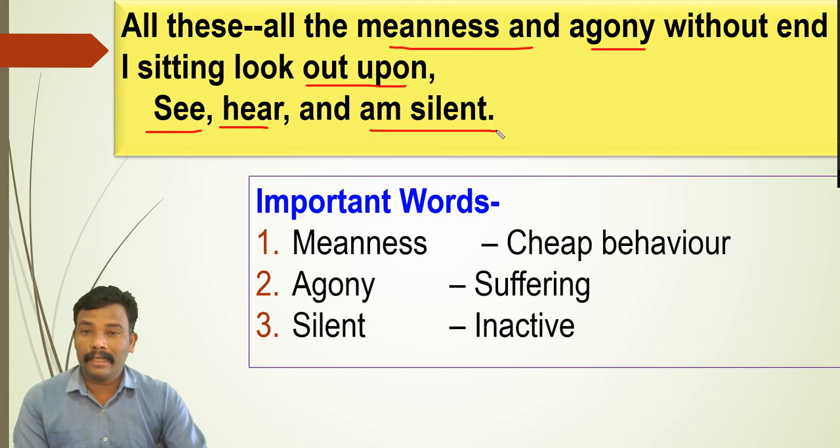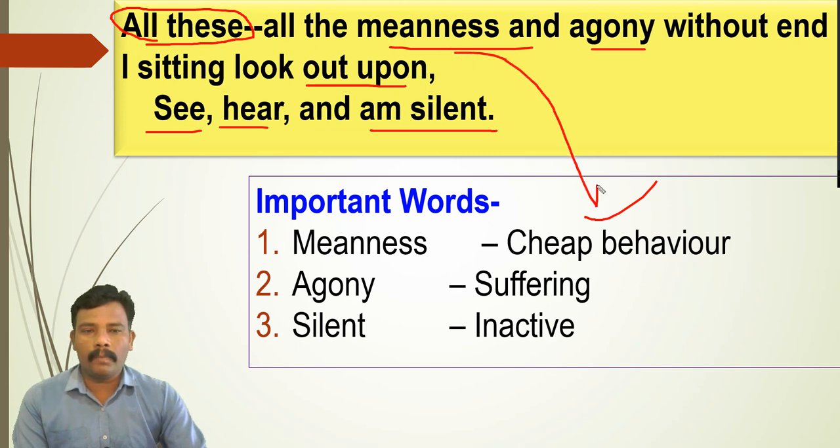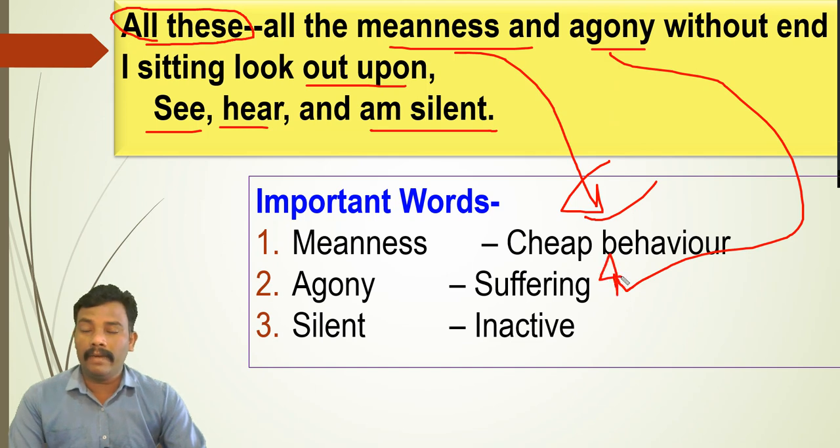Now see what is there. Meanness means cheap behavior, not good, ill treatment. So all these, whatever I mentioned in the lines before, all the meanness, all such kind of cheap behavior, agony, all these kinds of sufferings without end, and they will not end at all. This is a very important part. I sitting look out upon, I sit and look out. I can see, I can hear, but I am silent. I am inactive. I cannot do anything. I cannot help others also.